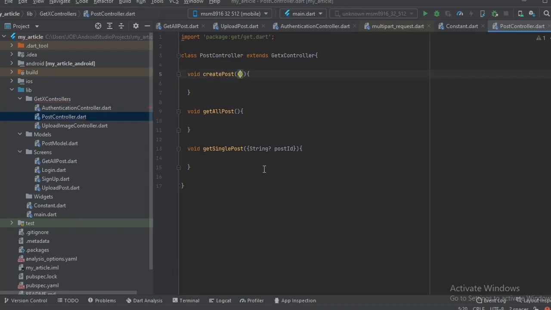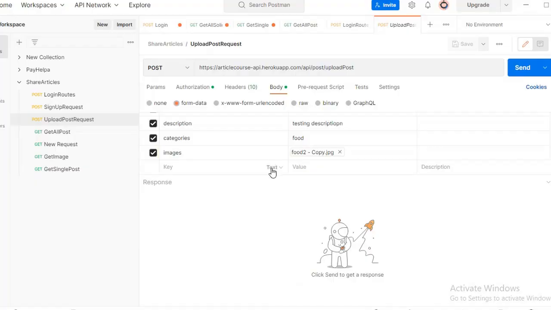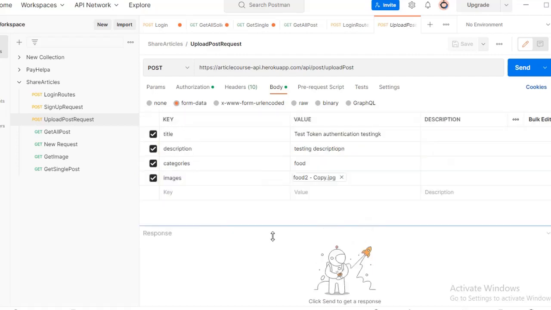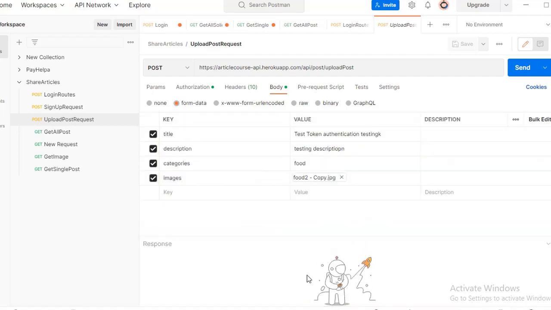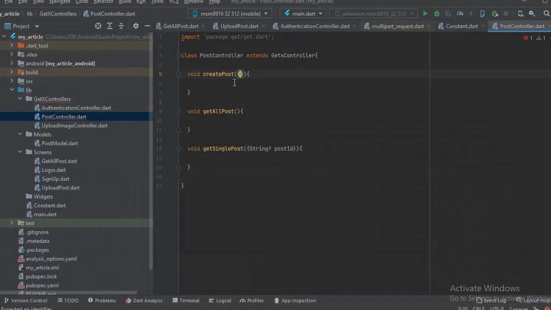So to create a post, what do we need? We're gonna need a title of the post, description, and let's say categories, and also image. Okay, so let's go there. That's right. We're gonna need string a title. We're gonna need description.